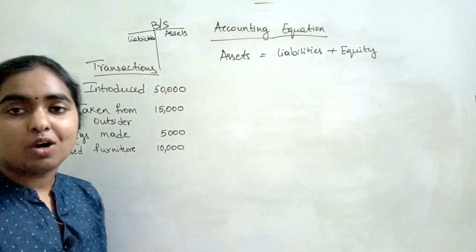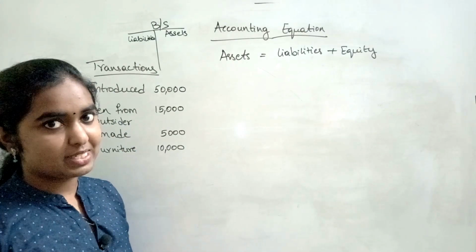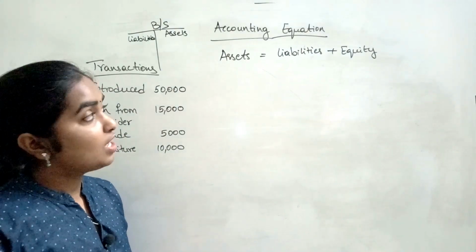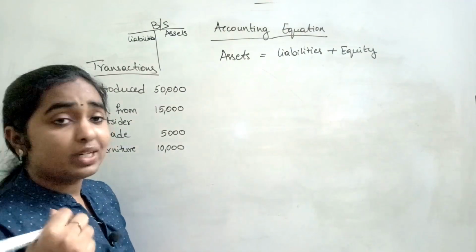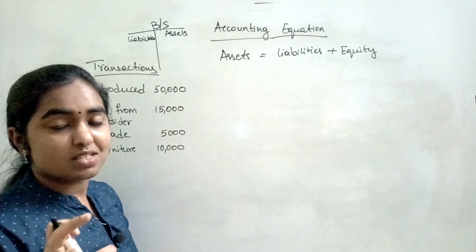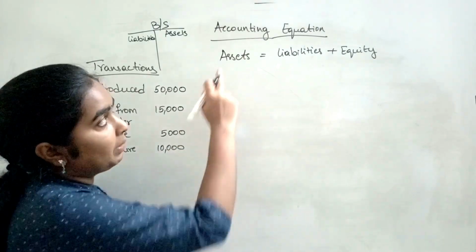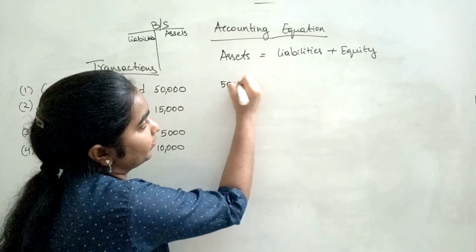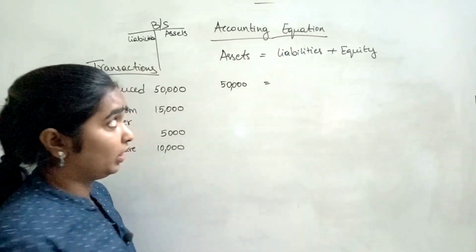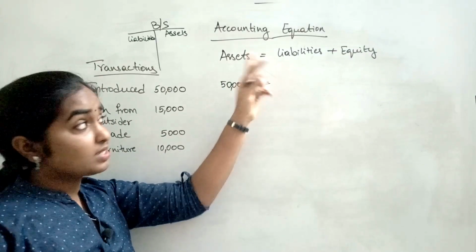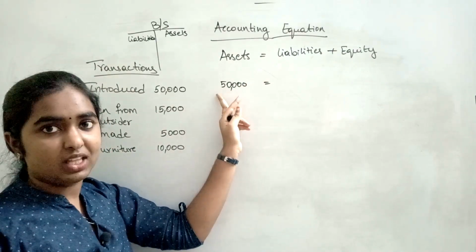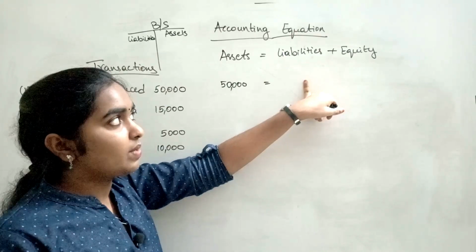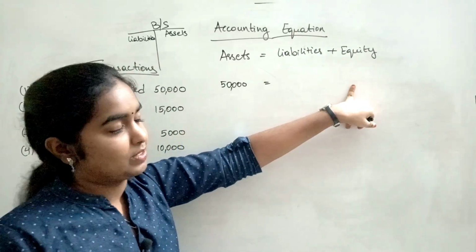So capital means what? It is the owner's contribution to the business, right? So here the owner is bringing some cash into the business. When the owner brings cash into the business, the cash balance is going to increase. Cash is nothing but an asset, right? So assets are going to increase by 50,000. According to this equation, since assets increased by 50,000, even on the right side, either liability should increase by 50,000 or equity has to increase by 50,000.